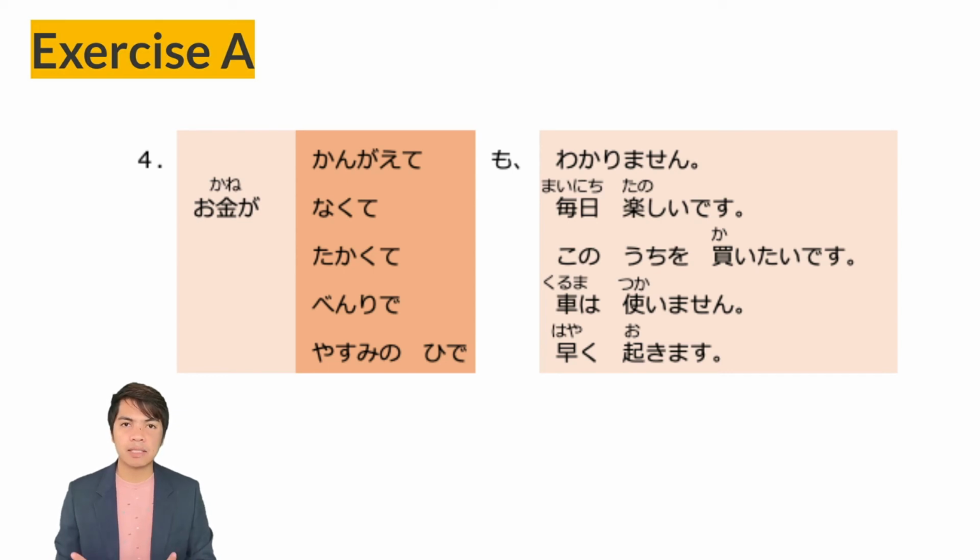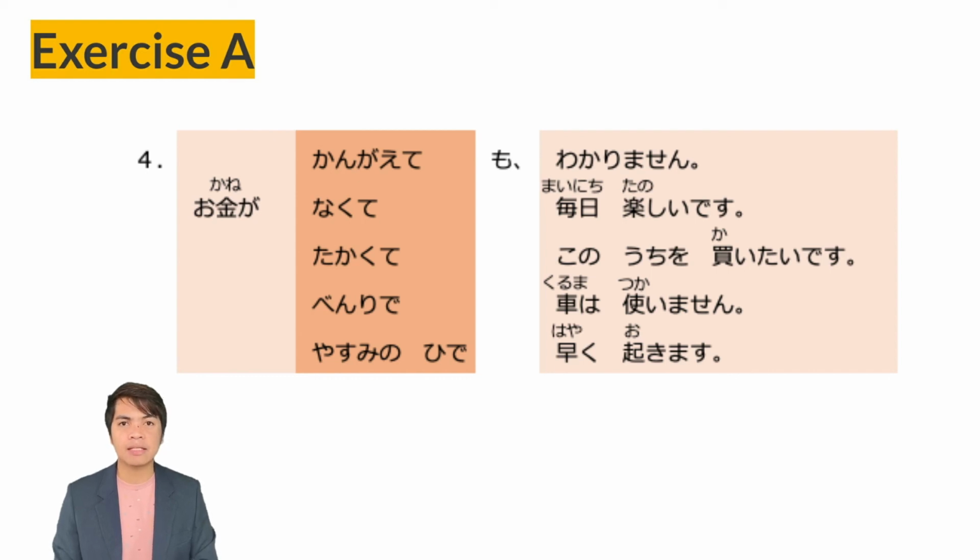Number 4, kangaete mo wakarimasen. So the temo pattern, even if kangaete mo, no matter how I think about it, wakarimasen, I don't understand. Next line, okane ga nakute mo mainichi tanoshii desu. So, okane ga arimasen, okane ga nakute mo. The plain form for arimasen is nai, and the te form is nakute. Nakute mo, even if I don't have money.